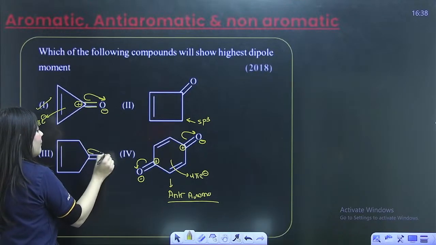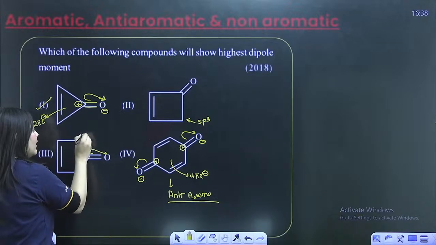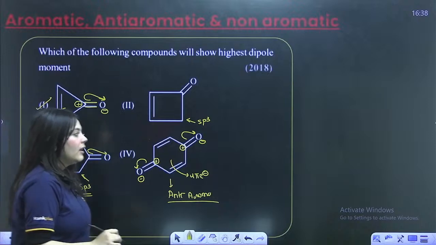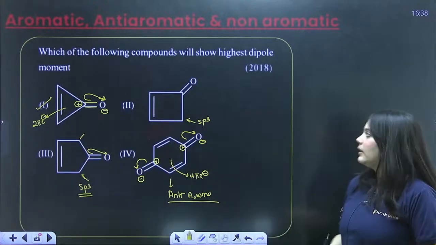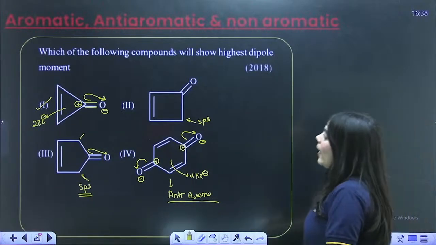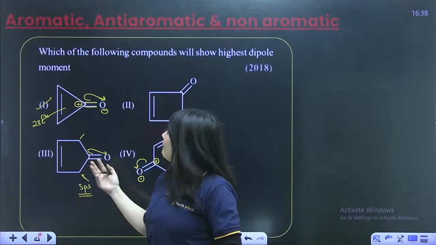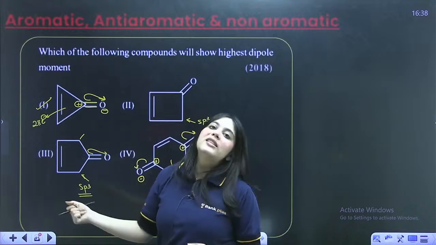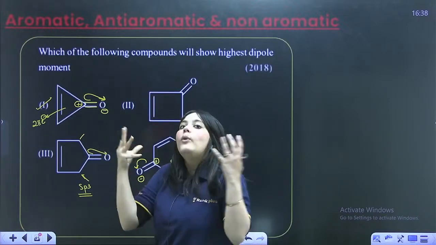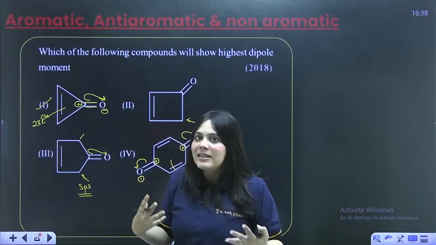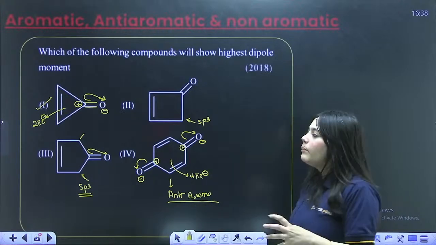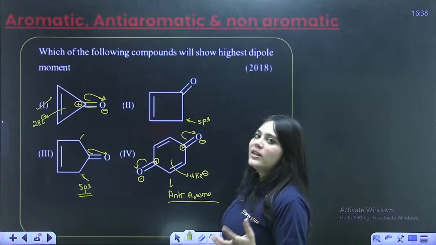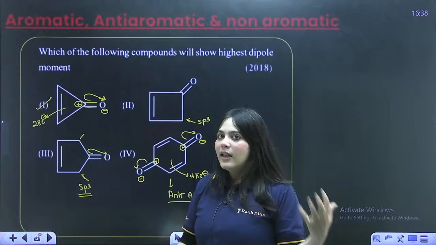Look at this compound over here. Once again, this compound, even if it goes over here, these two atoms are actually sp3 hybridized. Right? So they therefore cannot compete against aromaticity. Aromatic compounds are more stable. As soon as I'm converting into a dipole, two poles, I'm becoming aromatic. Hence, I will show the highest dipole moment. This is from the 2018 question, and from then onwards has been asked a plethora of times in your exam, right?